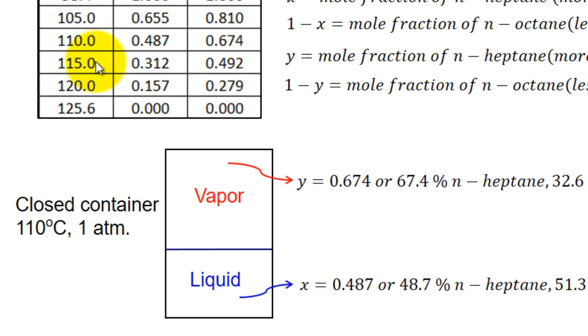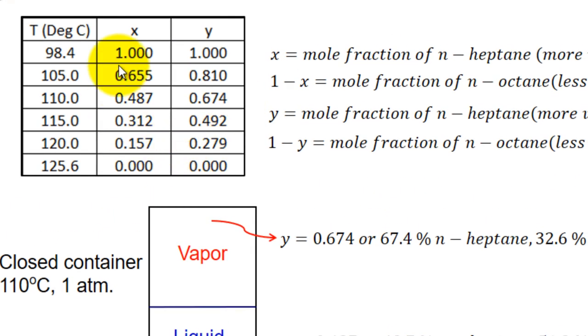Similarly, at 115, it will have both liquid and vapor. This is the mole fraction of heptane in the liquid phase, and this is the mole fraction of heptane in the vapor phase. So this is the equilibrium condition, and these are all equilibrium values. If you plot x on the x-axis and y on the y-axis, you will get the equilibrium curve. So this is the meaning of the TXY data that is tabulated here.